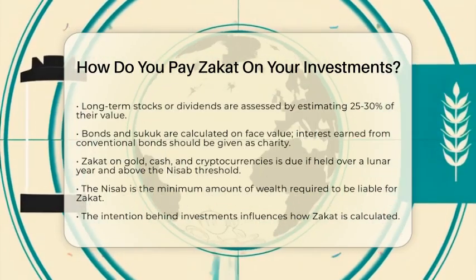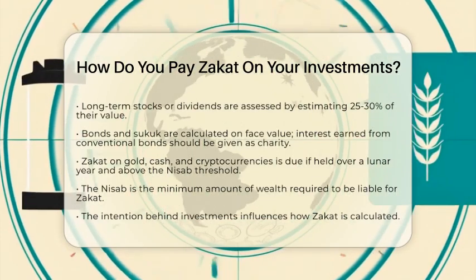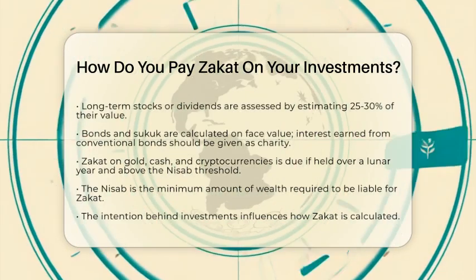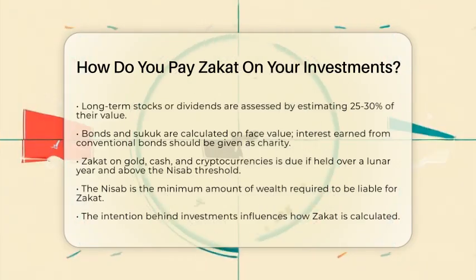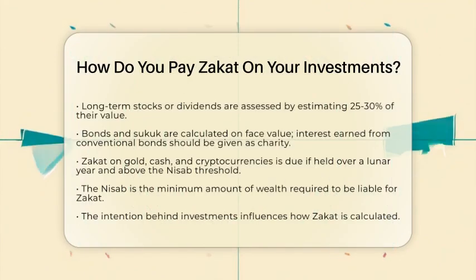Bonds or sukuk are a bit different. Zakat is usually calculated on the face value or the part expected to be repaid. If you earn interest from conventional bonds, that interest is not permissible in Islam and should be given away as charity, not counted as zakatable wealth.